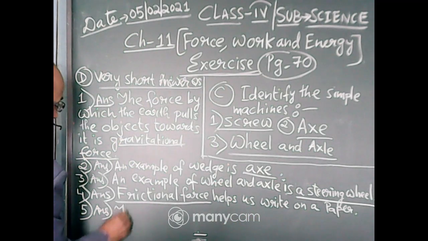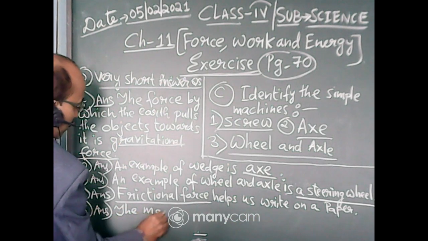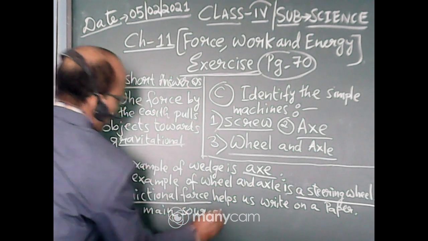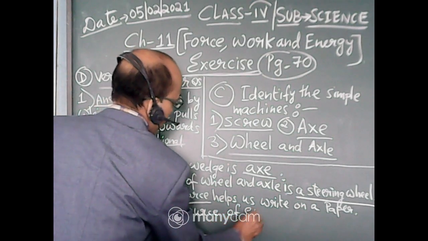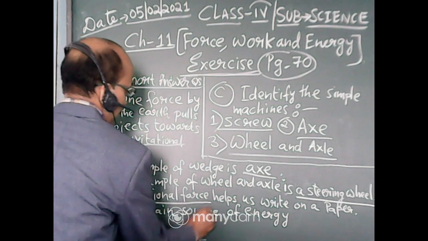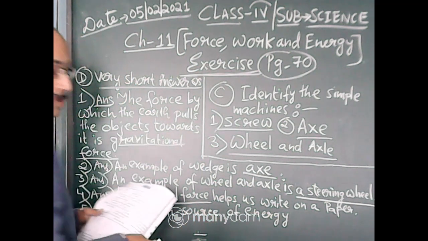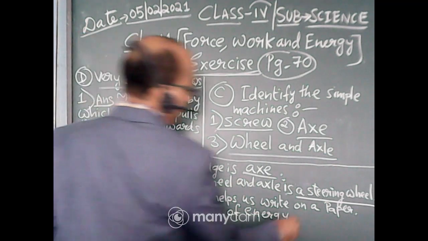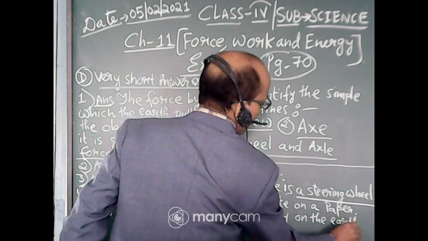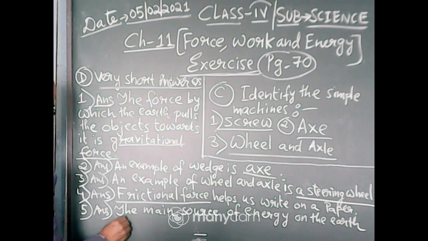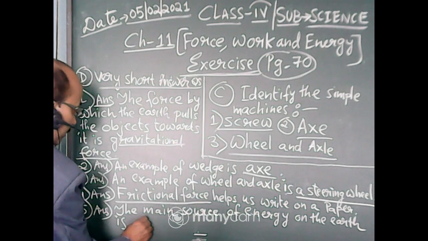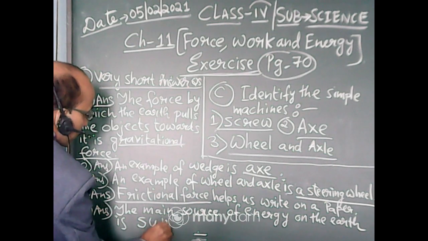The main source of energy on the earth is sun.